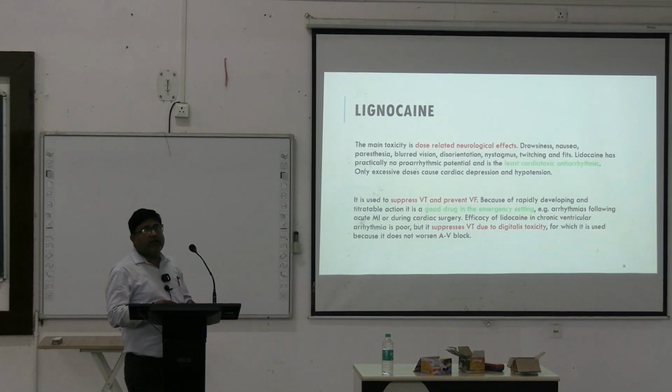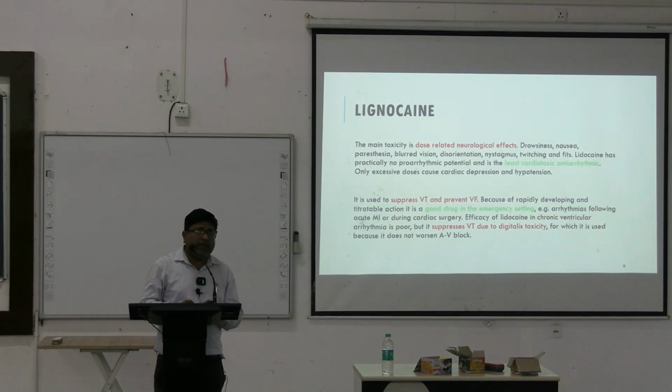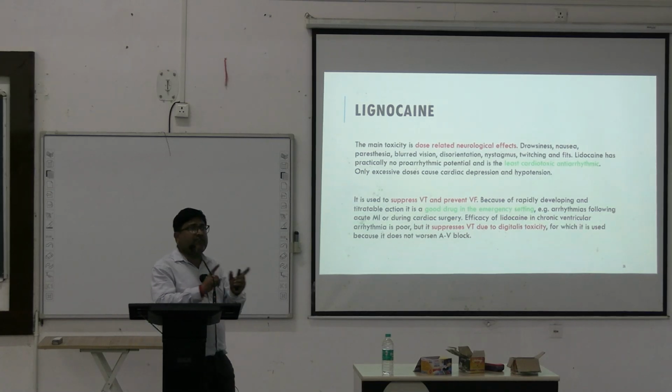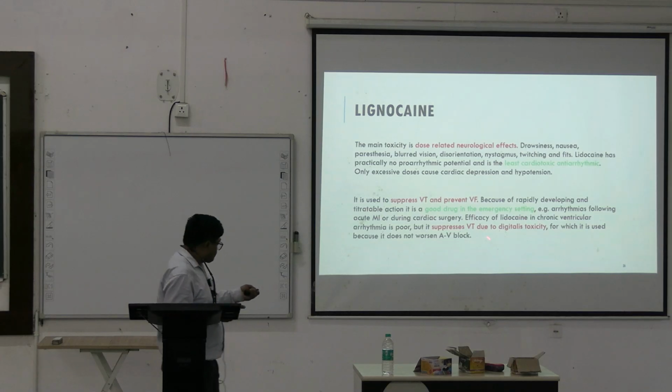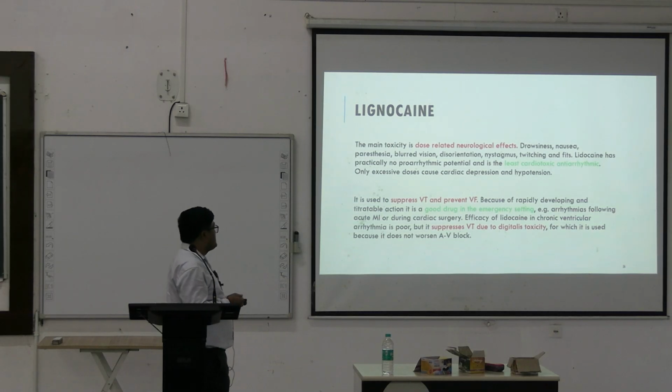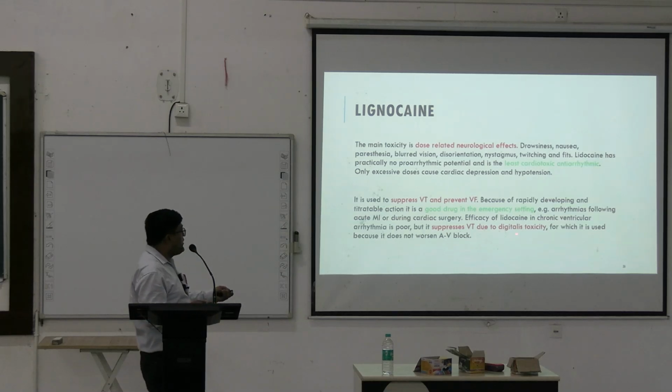It is a good drug in emergency setting. Why? Because of fast onset of action, and its dose and its action can be easily titratable. For example, arrhythmia following acute MI or during cardiac surgery. It also suppresses VT due to digitalis toxicity.